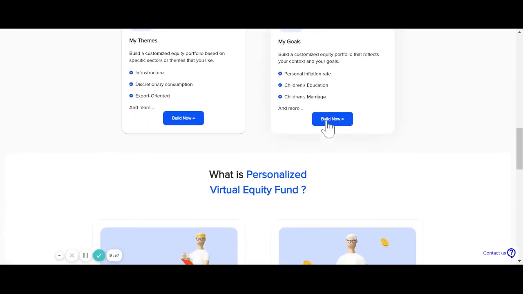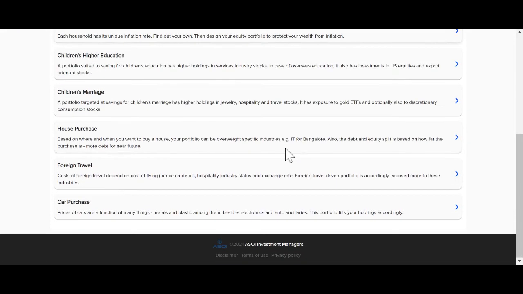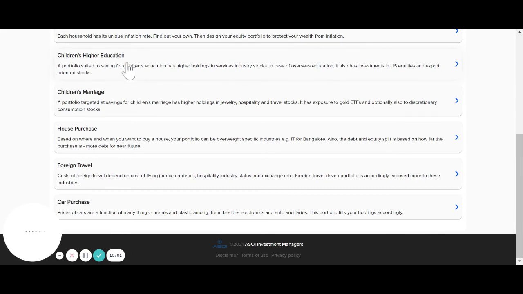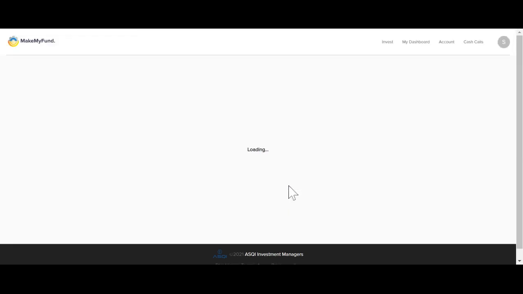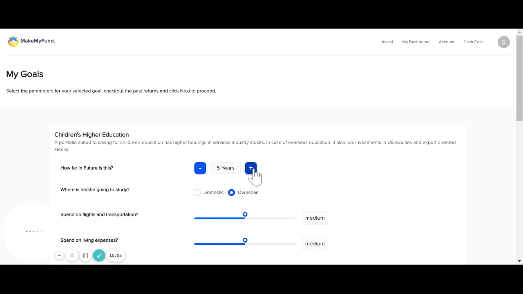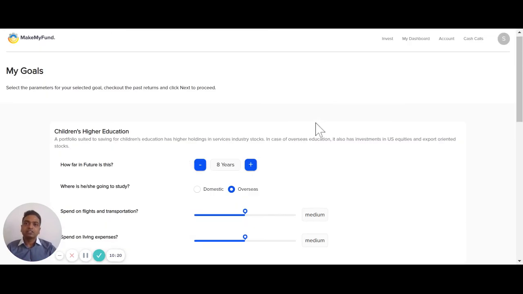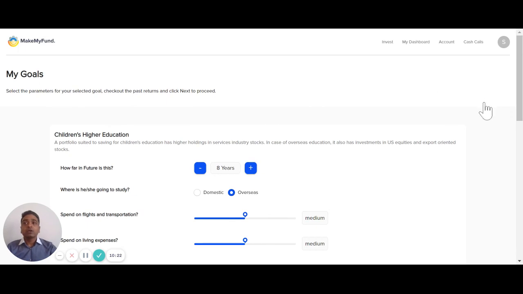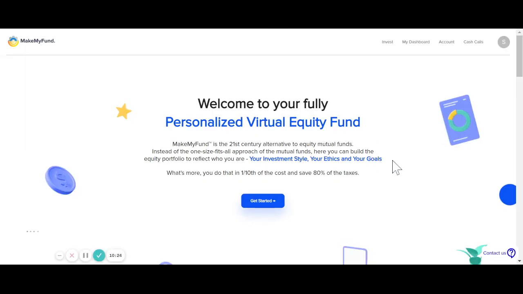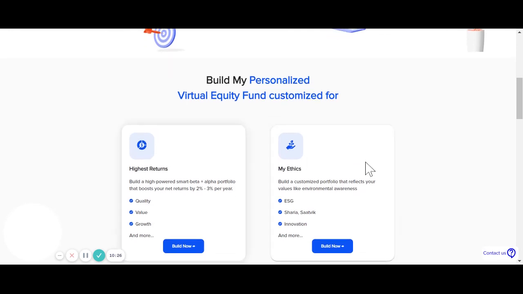You can also do the same thing for children's education. For example, if you're saving for children's education, which has a foreign studies component, then it's important for you to hedge the USD INR risk. And so we do that by virtue of adding NASDAQ in the portfolio. For a domestic one, you don't need that. You need exposure to services sectors and hospitality and education sector and so on. So that's children's education. For children's marriage, we also have gold ETFs in the portfolio and so on. So that's about building a portfolio.